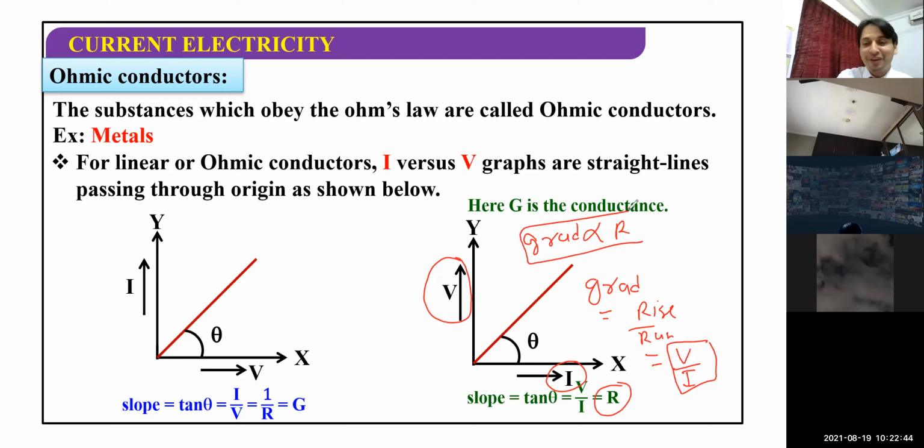Please remember one case, and the other will be the opposite of that. If voltage is along the y-axis, gradient is directly proportional to R. Please note down these things, children. After some time, you will forget. Better to note down this point: gradient is proportional to R when voltage is along the y-axis and current is along the x-axis.